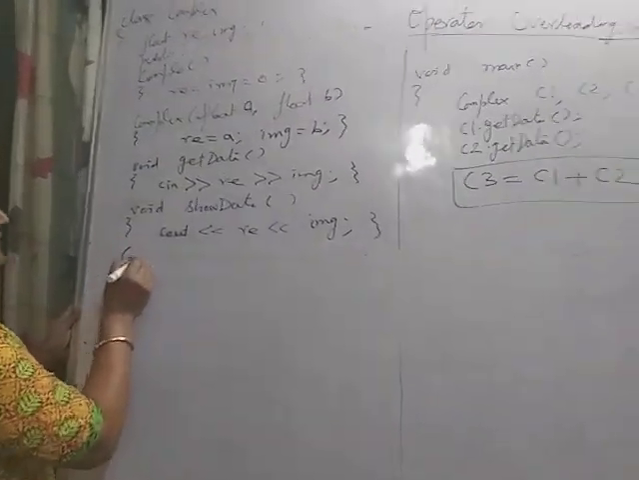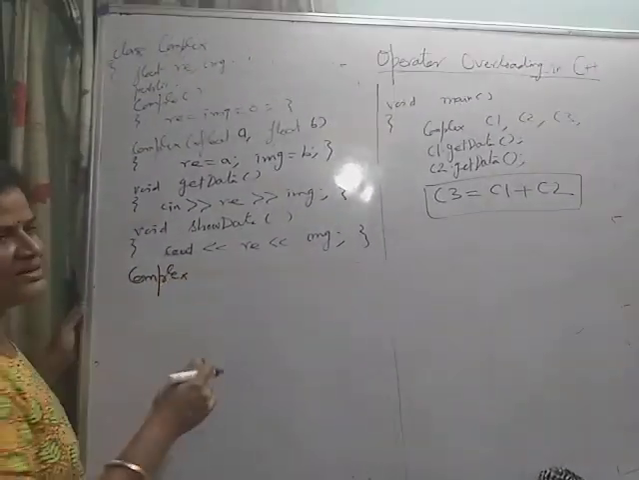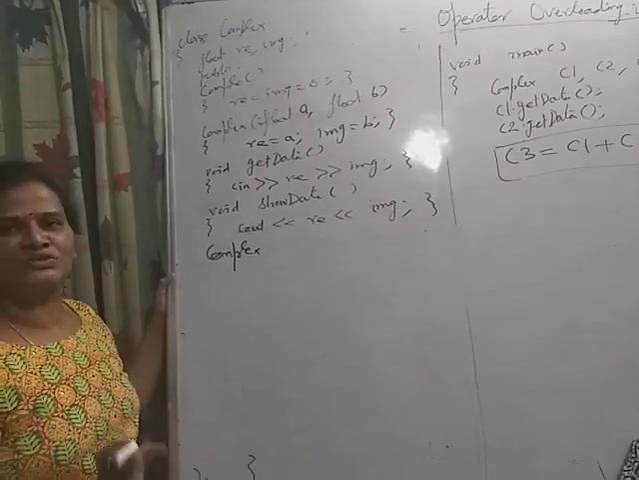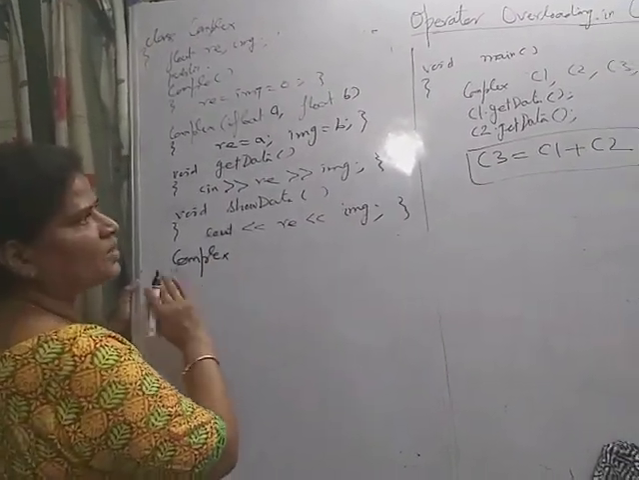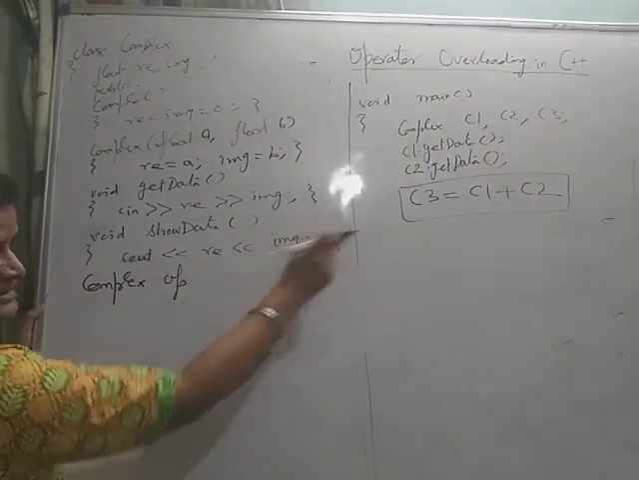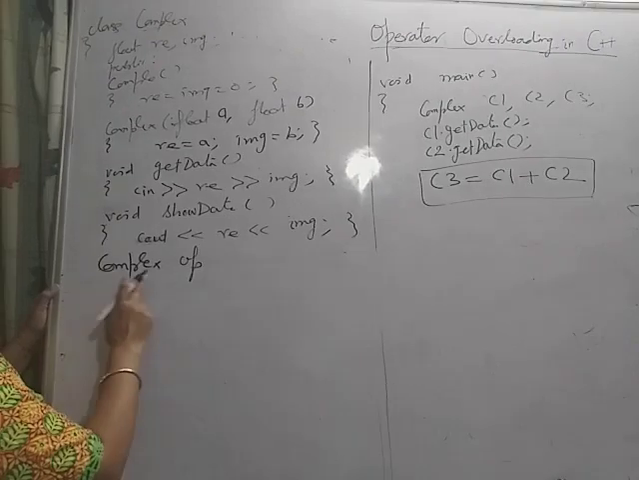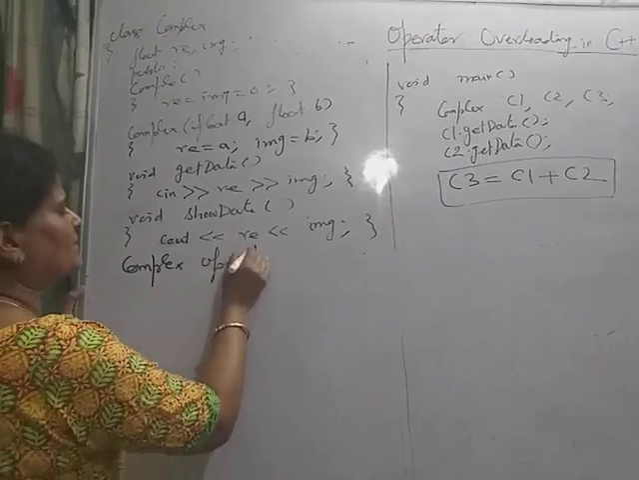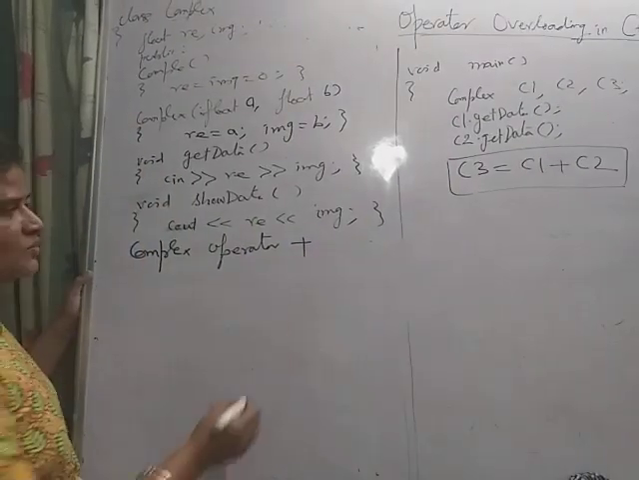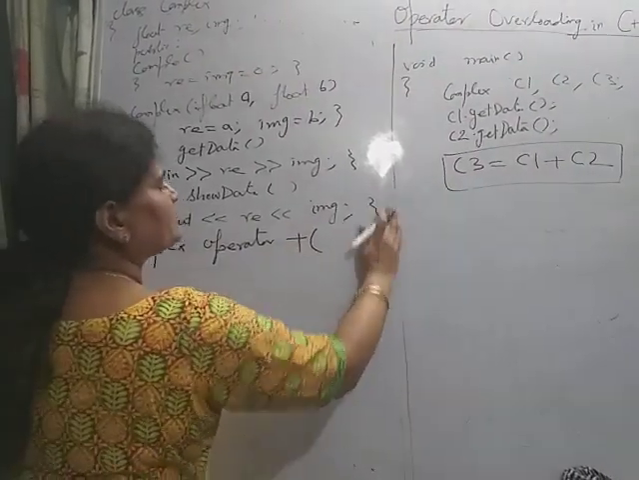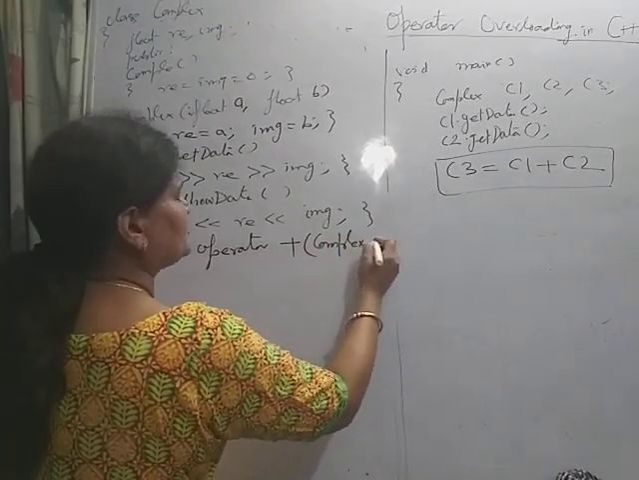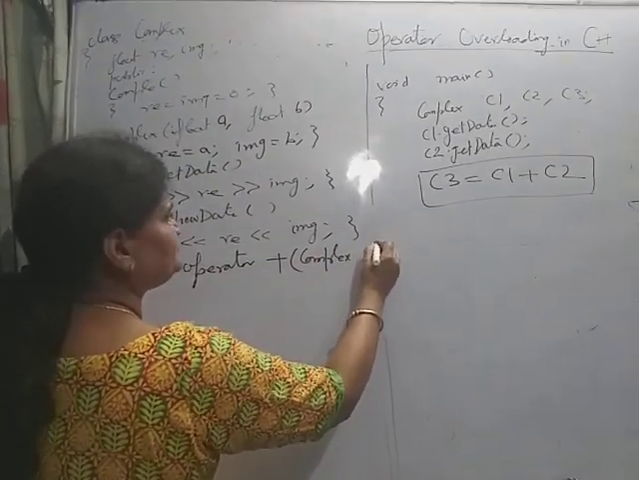Now I'm writing the definition here. Like any other function, you can give the definition inside the class or outside the class using the scope resolution operator: Complex, then Complex, and this is the return type. You can compare it with the general syntax. This is the return type, then the operator keyword, and simply the name of the operator you want to overload, and here you give another object of class Complex, say C.